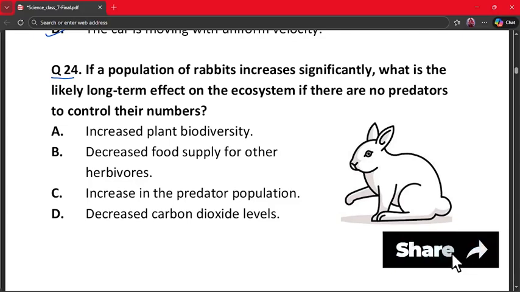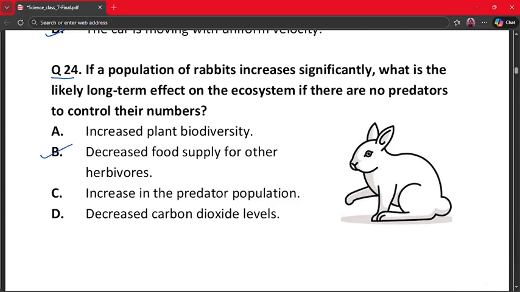The correct answer is option number B, because too many rabbits eat plants. This reduces food for other herbivores and ecosystem balance is disturbed. So option B is the correct answer.